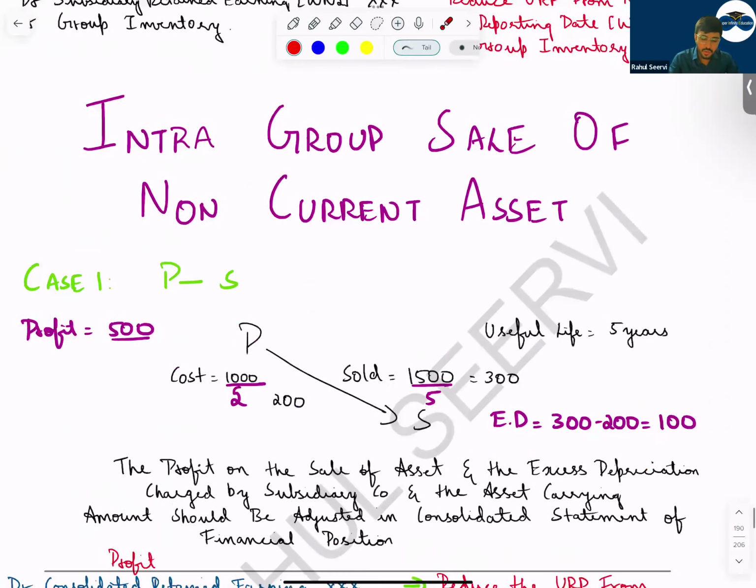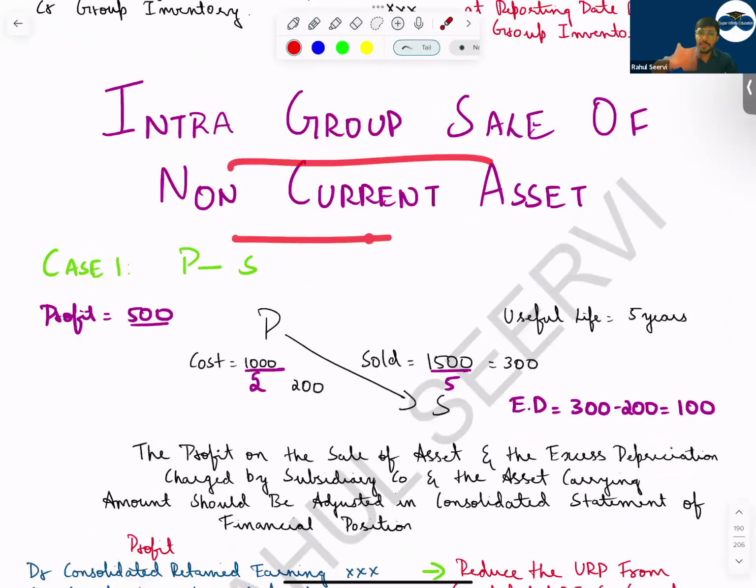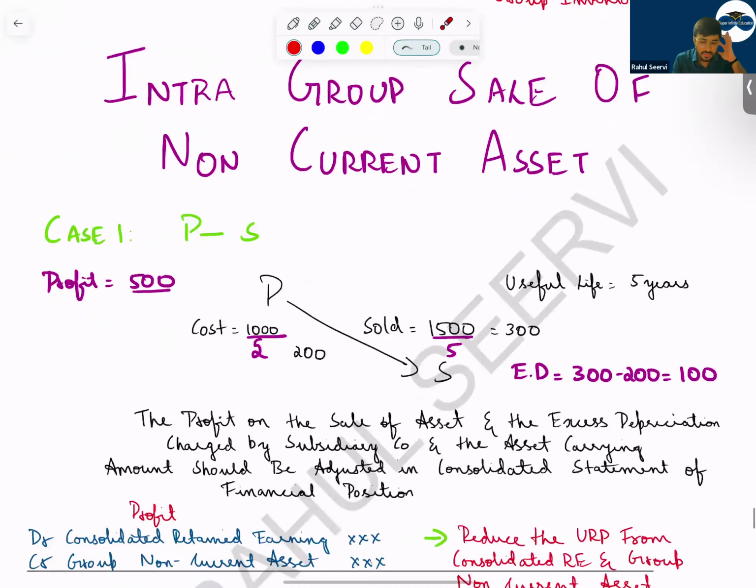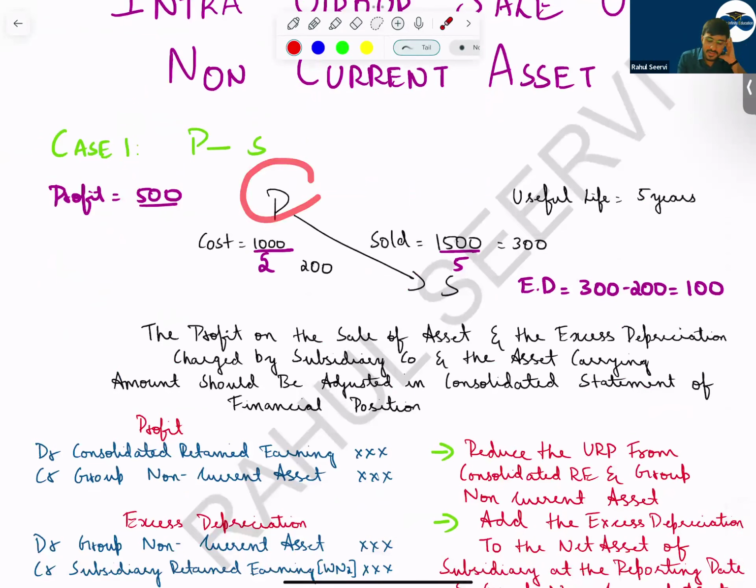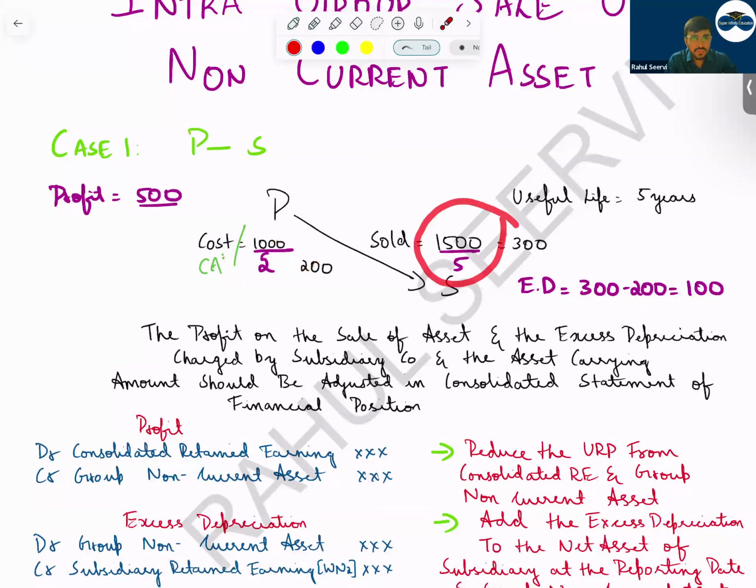Now coming to intra-group sale of non-current asset. If P is selling a non-current asset to S, in that case, what will happen? See here. The parent company is selling a non-current asset to S company. So the cost was for P company. Either it could be cost or carrying amount. Assume cost or carrying amount, 1000 we take. 1000 is the value. What is the sale value? 1500. So profit is how much? 500. Which company recorded more profit? The parent company recorded more profit. The subsidiary company recorded the value of the asset more.